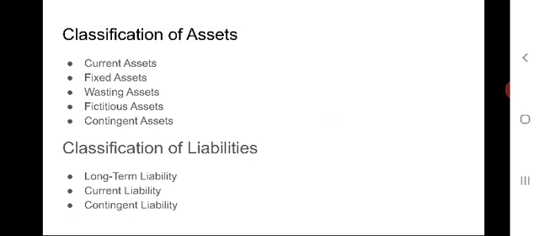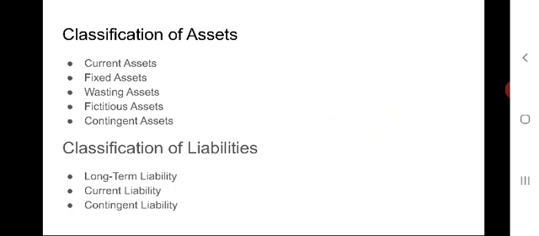These are also called circulating or floating assets, which are expected to be realized in cash or sold or consumed during the operating cycle of the business. The operating cycle of a business is normally a period of 12 months.